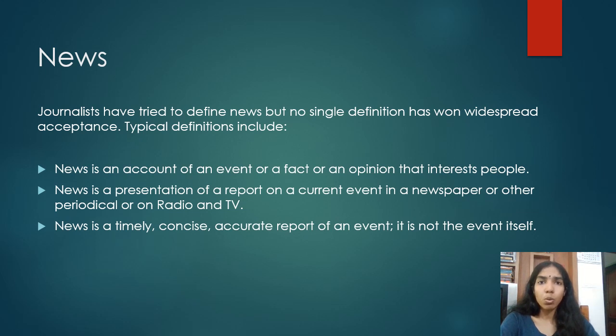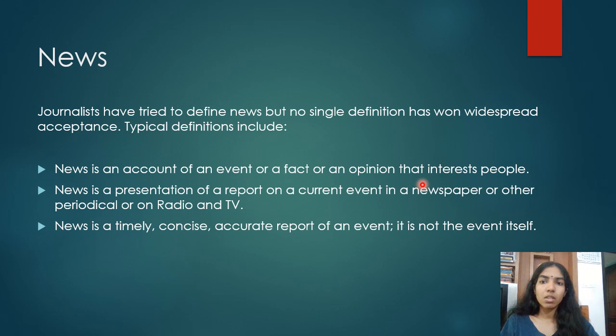So we have to know what news is, and up to today there has not been a single definition of what exactly news is. Journalists have tried to define news, but no single definition has gained widespread acceptance. There are some definitions which might include: news is an account of an event or a fact or an opinion that interests people.